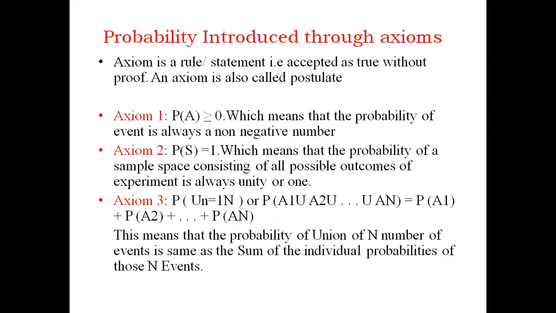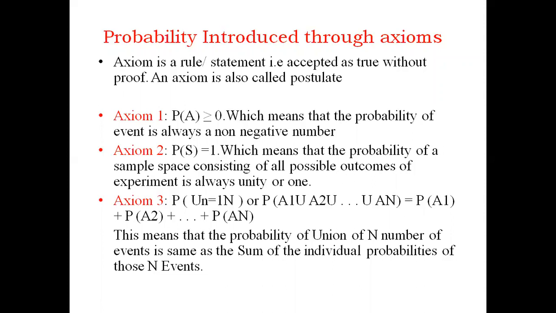See, an axiom is a rule or a statement. So first of all, we'll see what actually an axiom is. An axiom is a rule or a statement that is accepted as true without proof. So there is no proof for this, but we accept it as true. And the other name for axiom is postulate. So we'll see what are those postulates or axioms which define the probability. There are three axioms which define the probability: axiom 1, 2, and 3. So let us go into this